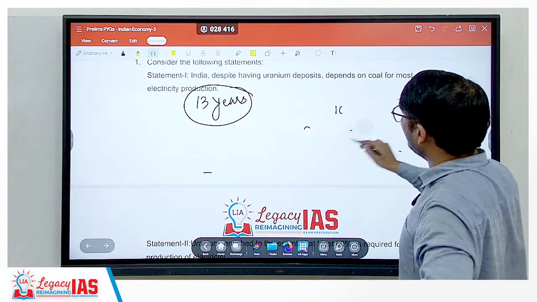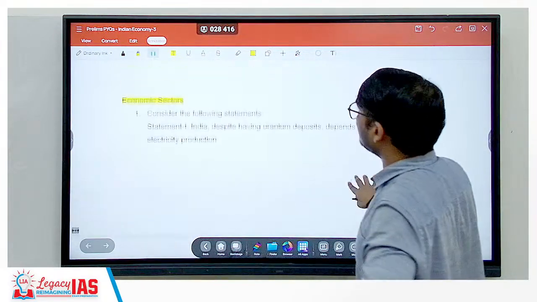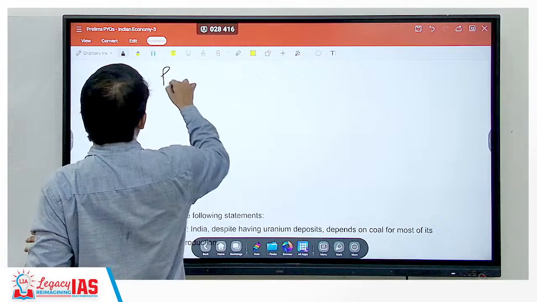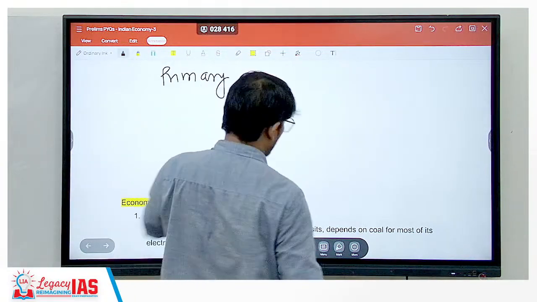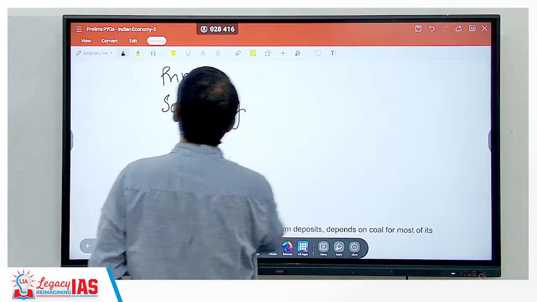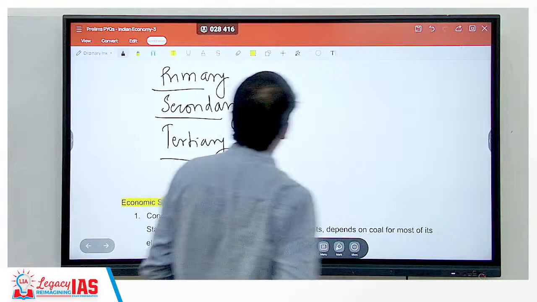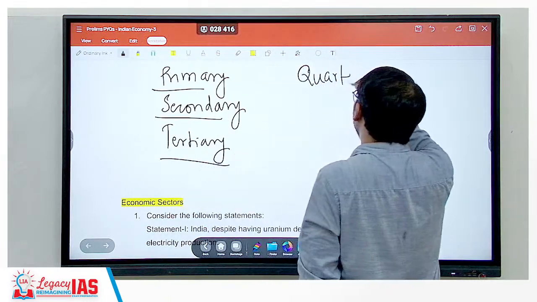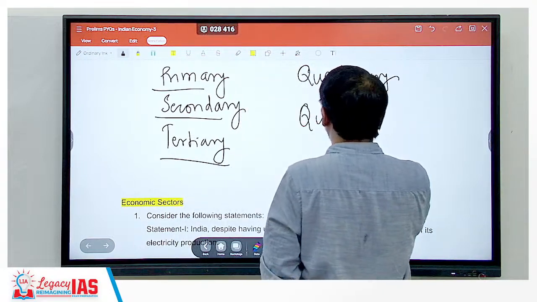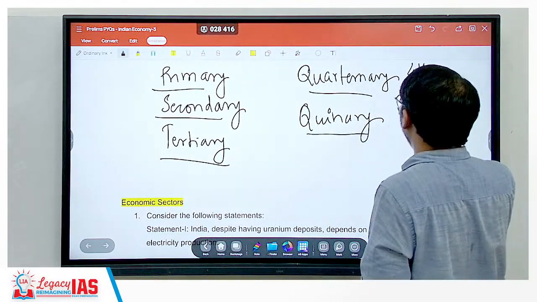Now the economic sector questions, it's pretty simple as to what all it will include. It will include the entire sectors in an economy. So what are the sectors in an economy? The primary sector is there, that is your agriculture. Then you have your secondary sector, that is your industries, plus you have your tertiary sector, that is your service sector. There can be questions on quaternary also, this is also a type of a sector, and quinary sector. Quaternary is the 4th sector, quinary is the 5th sector.